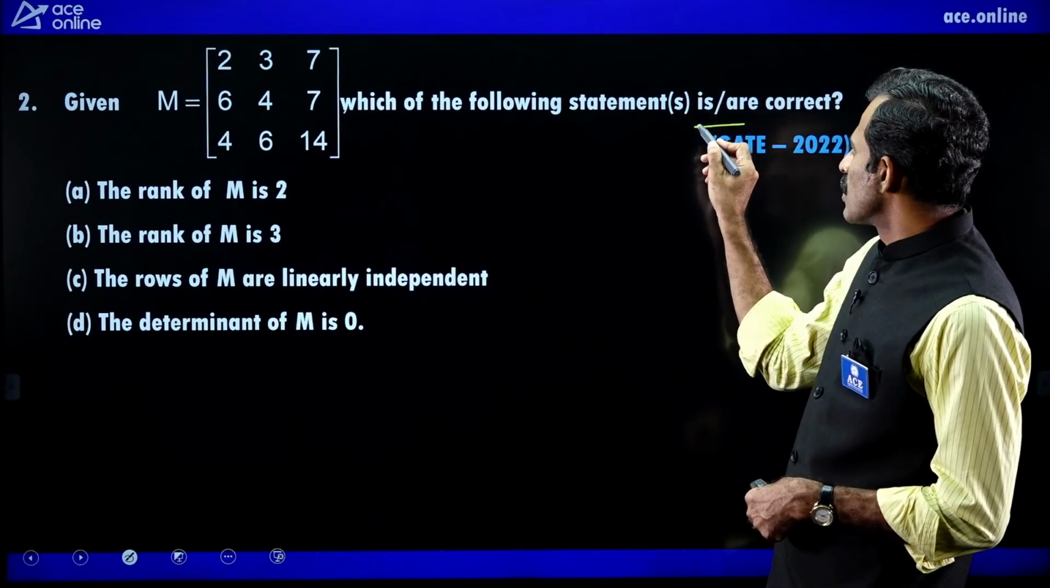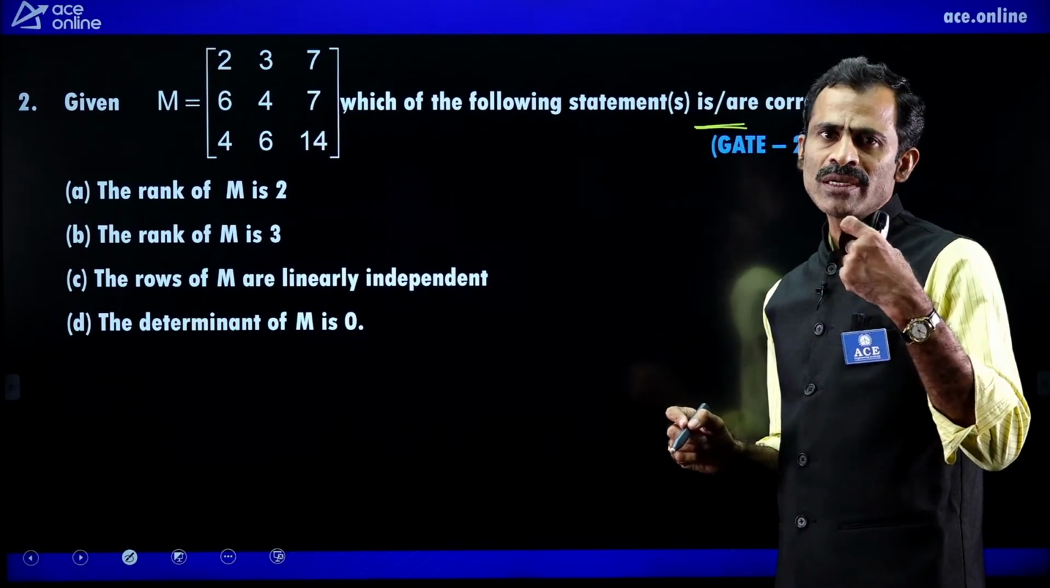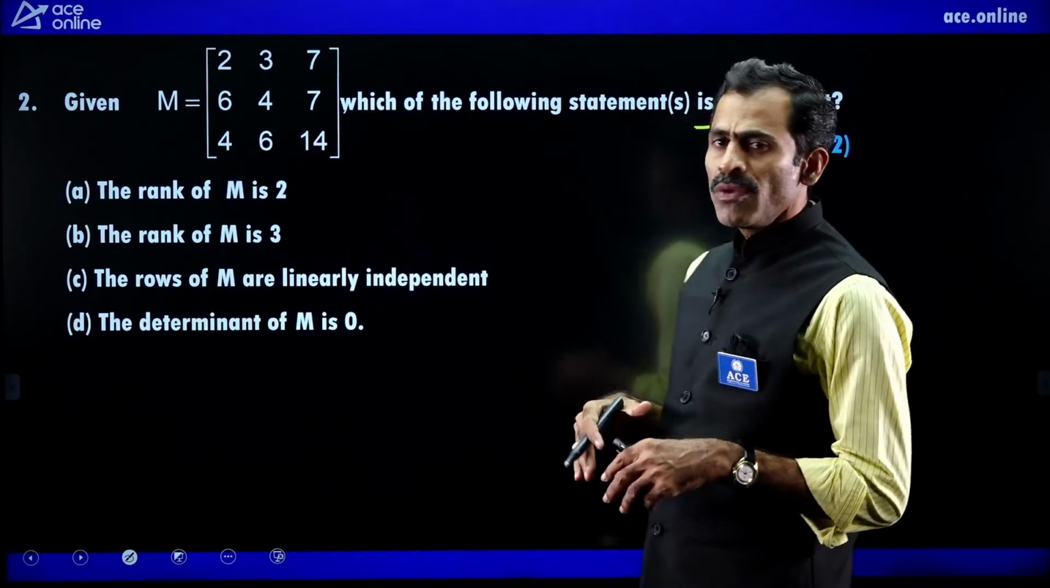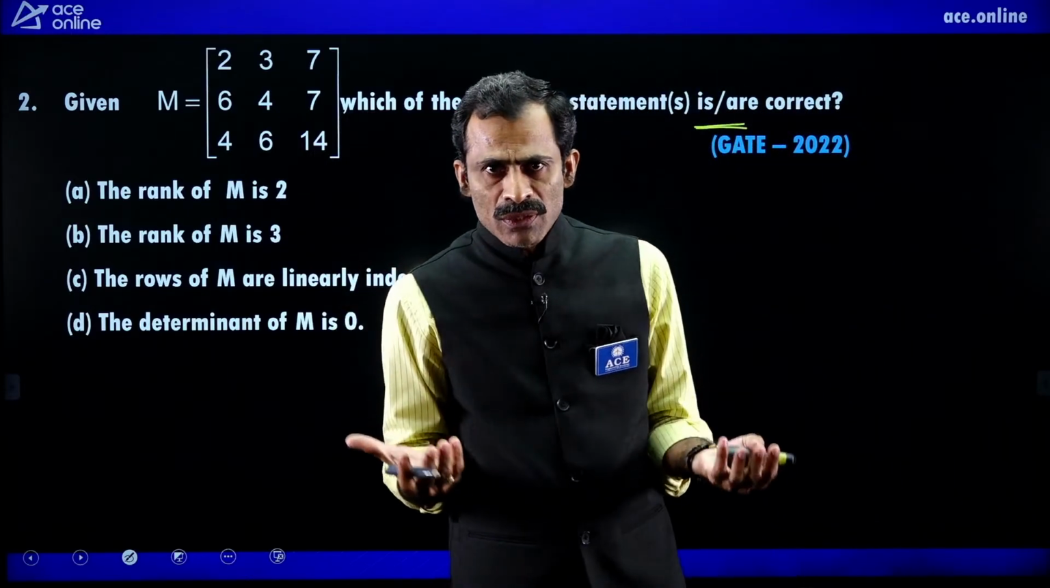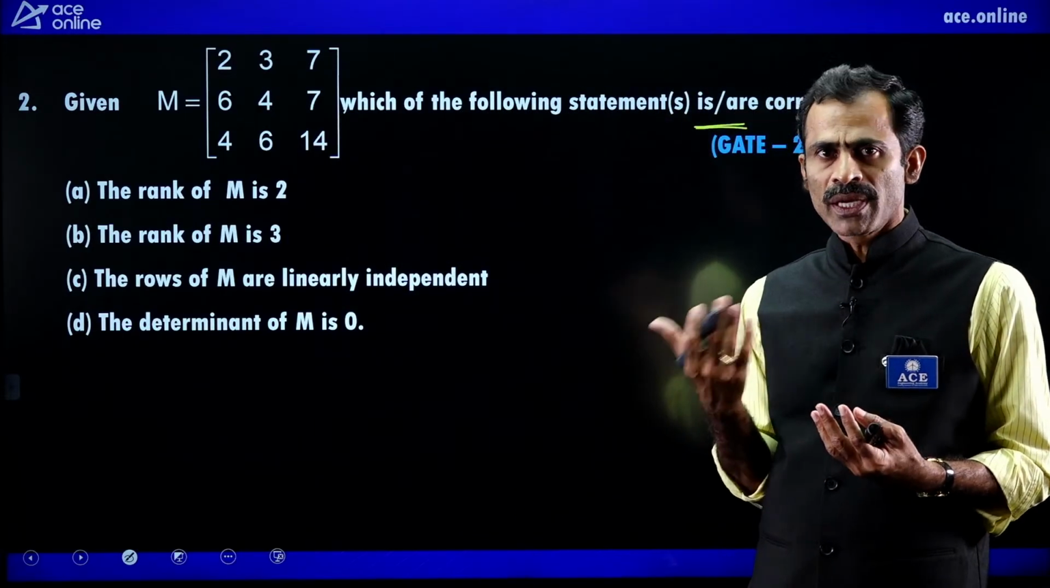Whenever a question is given like this, with "statement or statements", it comes under multiple select questions, or multiple correct answer questions. We may have more than one correct answer. One or more than one correct answer may be correct.